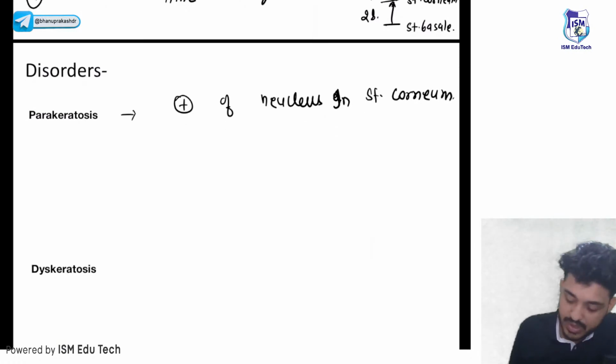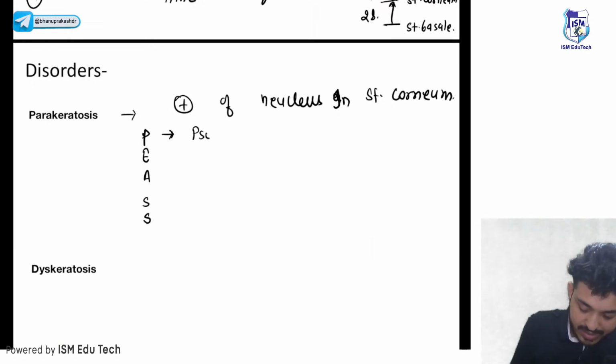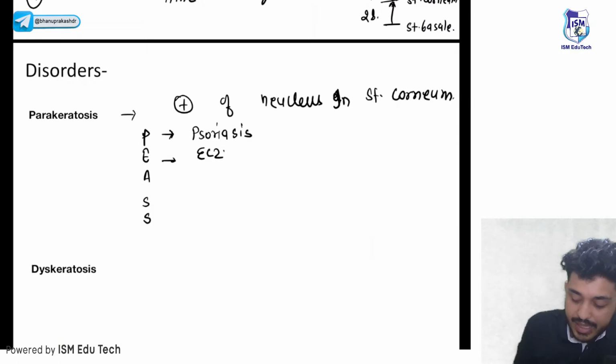With the help of a mnemonic, that is your P's. In which conditions can we see parakeratosis? The first is psoriasis. Second is eczema. Third is actinic keratosis.